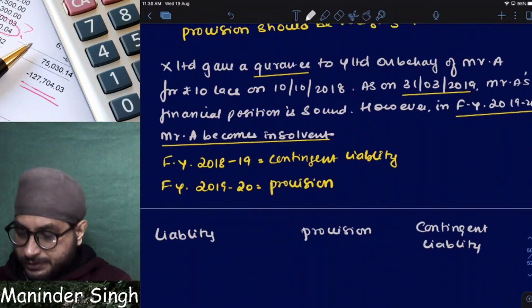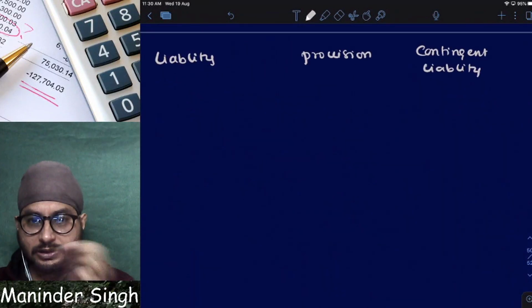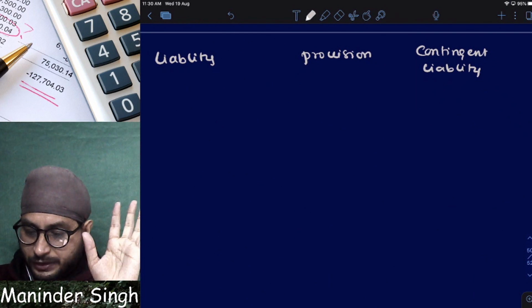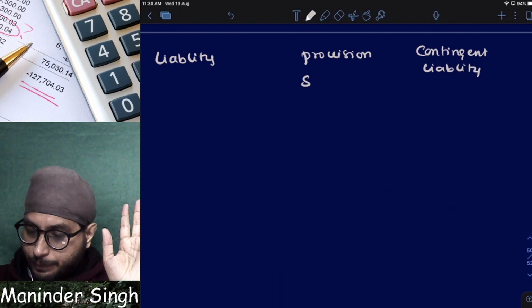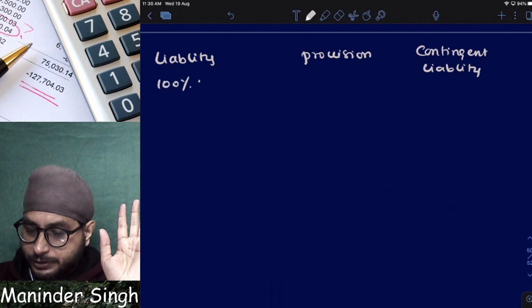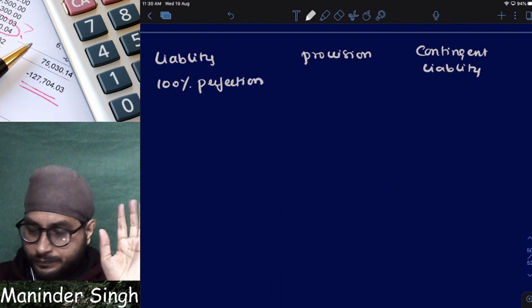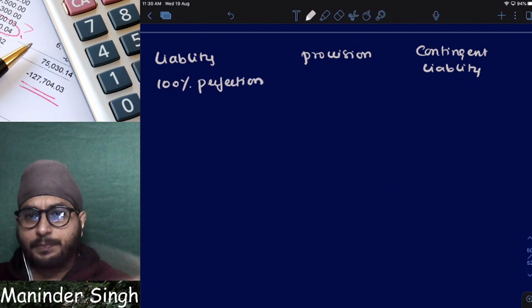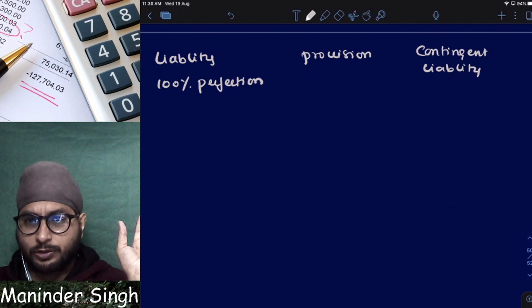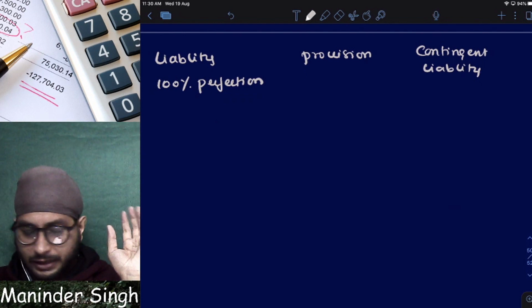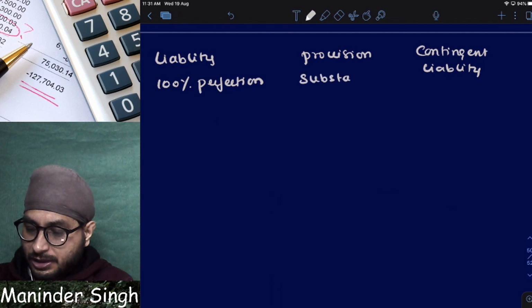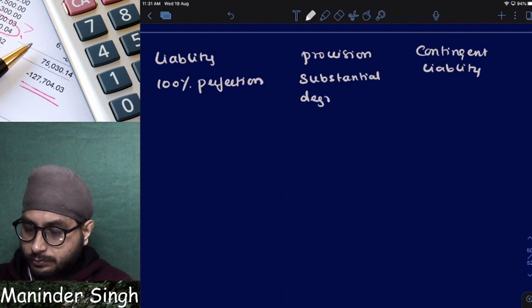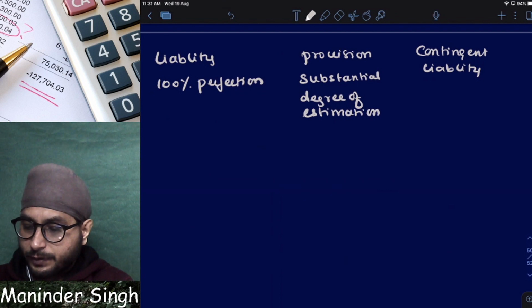Sir, substantial degree of estimation means what? Less than 100%. If I can measure with 100% perfection, that means I have no doubt. Then it is called what? Liability. Less than 100% perfection is called substantial degree of estimation. Then it will be called as provision.